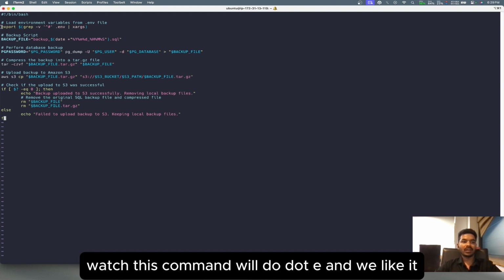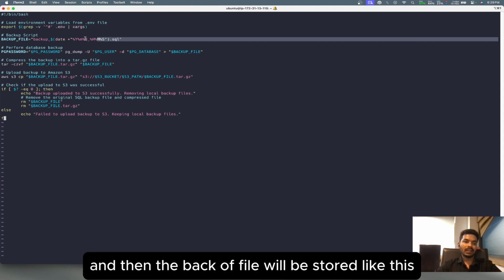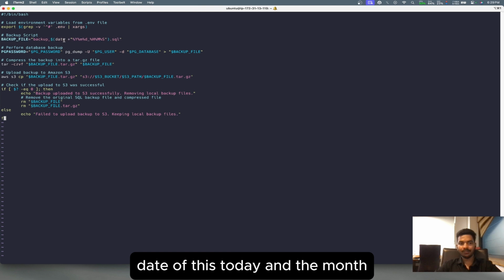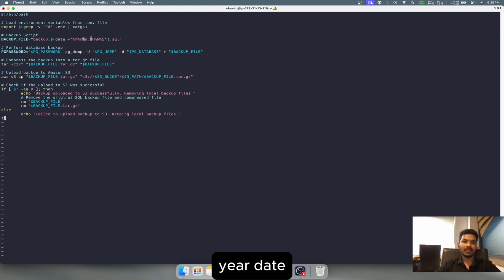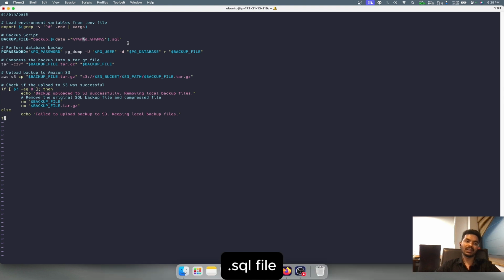First, this command loads the environment variables from .env, and then the backup file will be stored with today's date, month, year and time, as a .sql file.